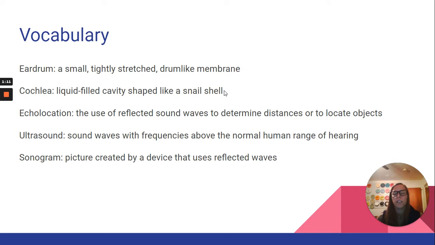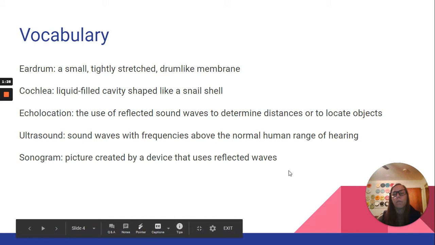The cochlea is a liquid-filled cavity shaped like a snail shell. Echolocation is the use of reflected sound waves to determine distances or to locate objects. An ultrasound is sound waves with frequencies above the normal human range of hearing. And a sonogram is a picture created by a device that uses reflected waves.